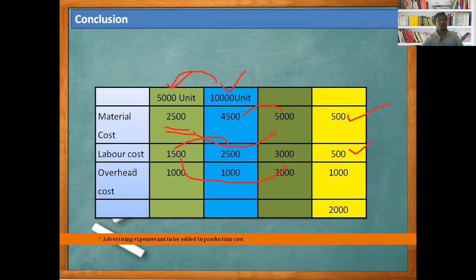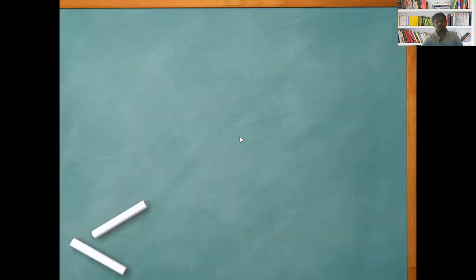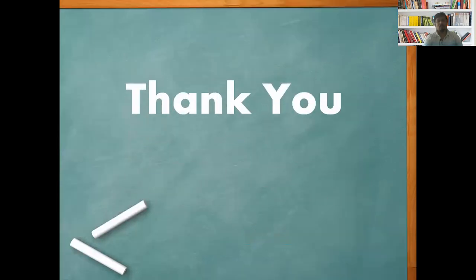Also the overhead cost remains the same. If it increased as per the unit produced doubling, it should be double, 2,000, but actually it increased only to 1,000. So we save 1,000 here. At the end, we have saved material cost of 500 rupees, labor cost of 500 rupees, and overhead cost of 1,000 rupees. So we have saved an actual 2,000 rupees. Therefore, we can say that due to the introduction of advertising and large scale production, the cost per unit reduced from 1 rupee to 80 paisa.